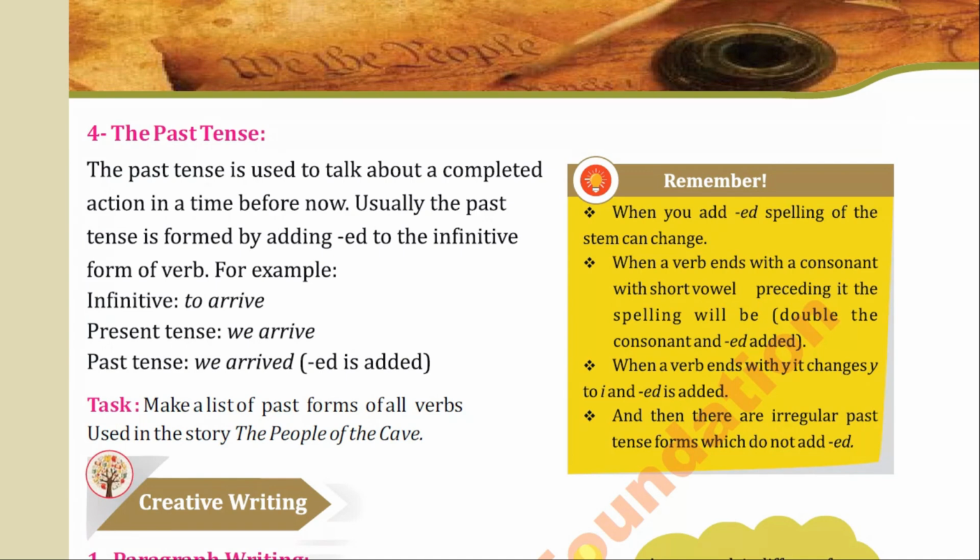When you add ed, the spelling of the stem can change. When a verb ends with a consonant with a short vowel preceding it, the spelling will double the consonant and ed is added. When a verb ends with y, it changes y to i and ed is added. And when there are irregular past tense forms, we do not add ed. So sometimes we add ed, sometimes we don't. So some are regular verbs and some are irregular verbs.